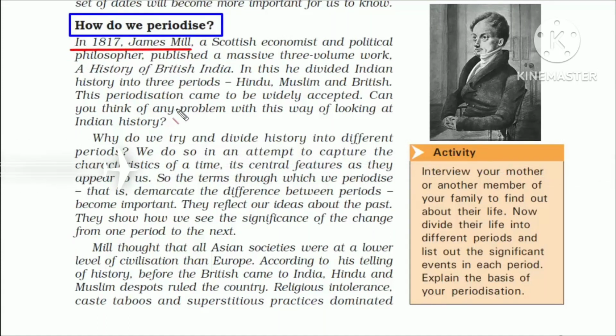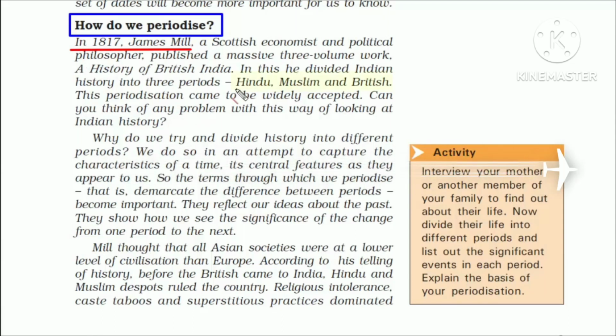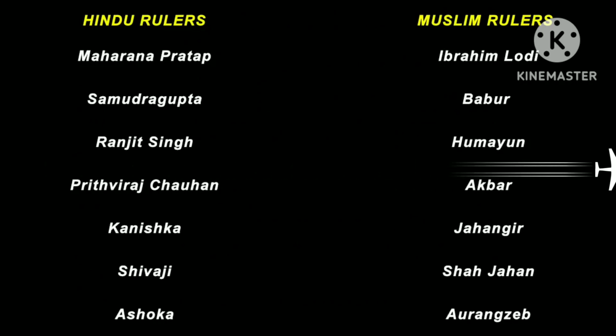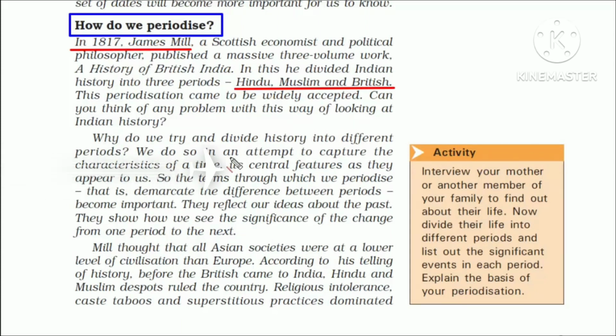What he did was he divided Indian history into three periods, that is Hindu, Muslim and British. The reason behind this was, before the British came to India, Hindu and Muslim ruled the country, which is true. There was a lot of discrimination based on religion, caste and superstitious activities, which was the way of life back then. So with all of this, James Mill thought only British rule could civilize India and help India get out of all the social stigma.